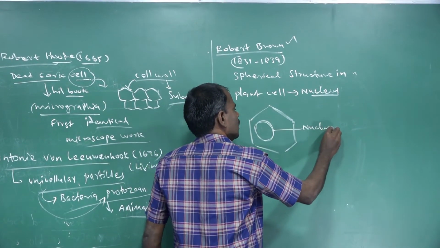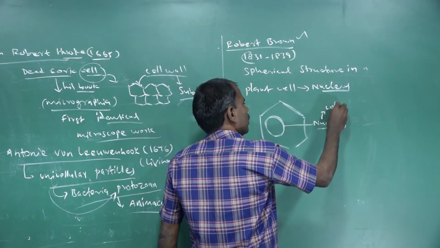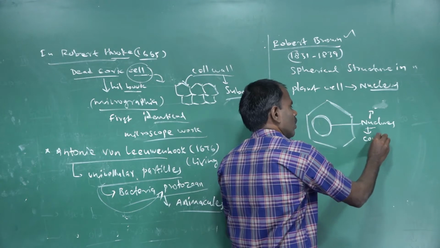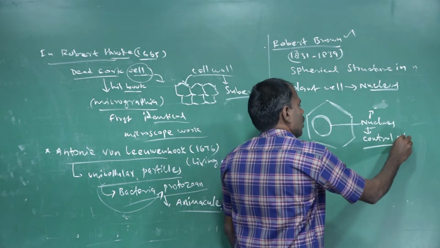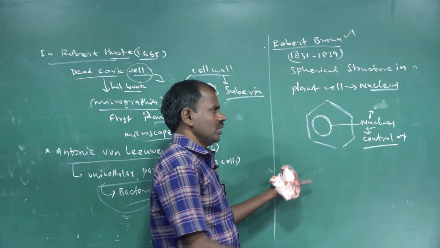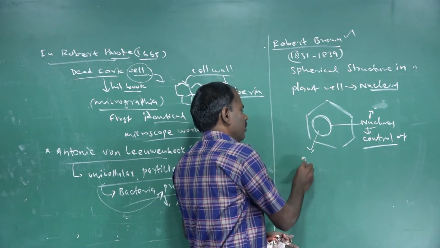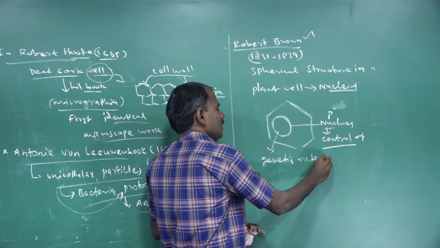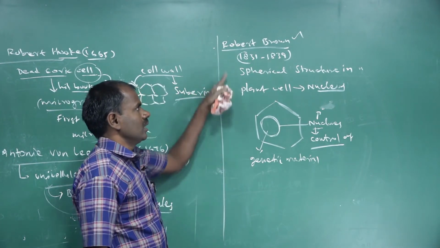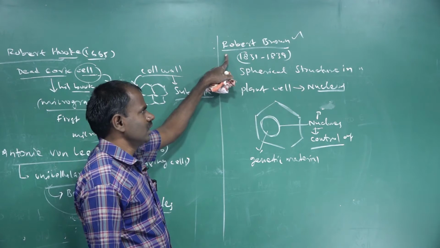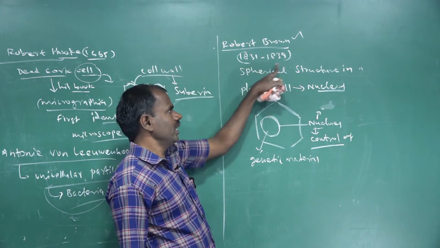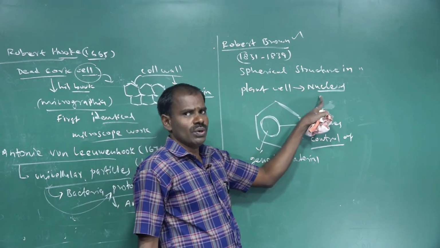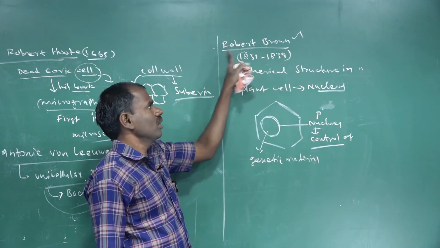The nucleus is the control center of all living organisms. It possesses the genetic material. So Robert Brown first discovered, between 1831 and 1839, the spherical structure in plant cells, which is called the nucleus. The term nucleus was first introduced by Robert Brown.